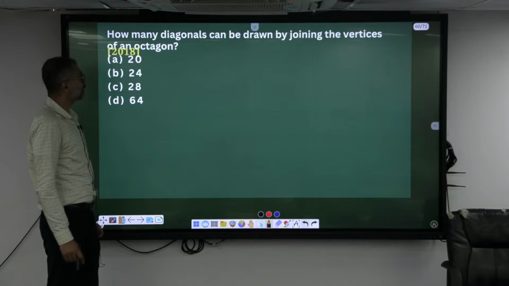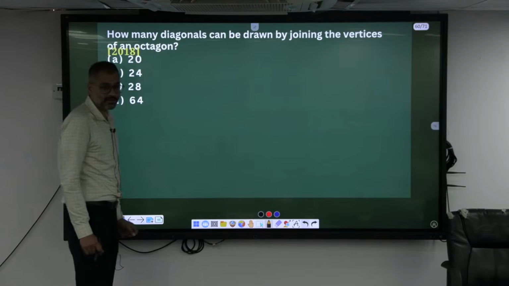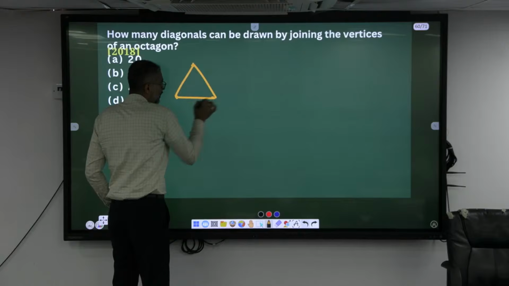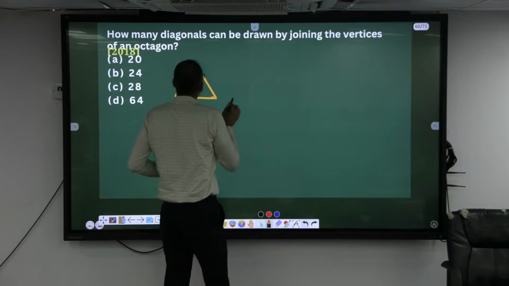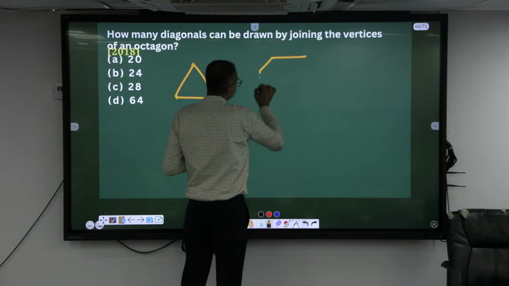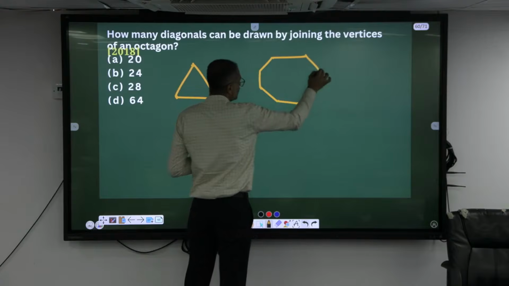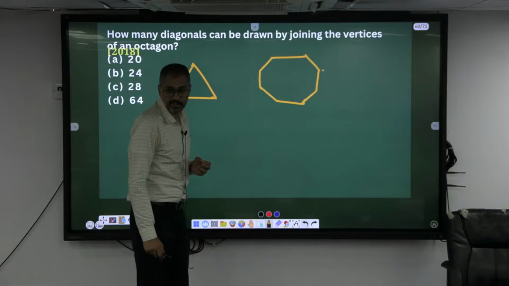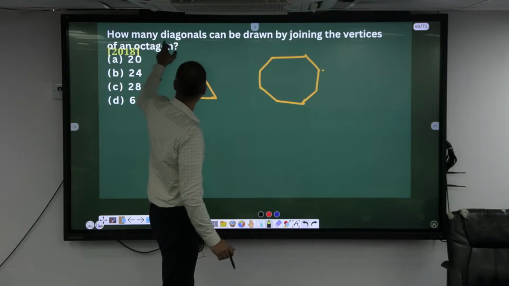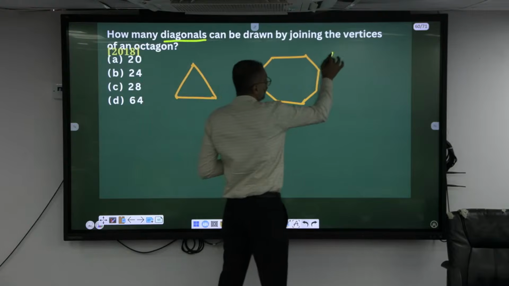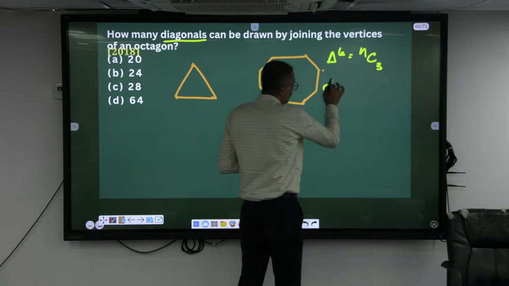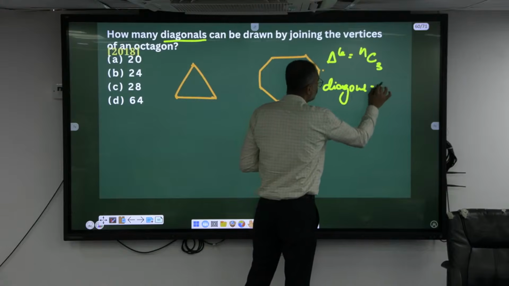How many diagonals can be drawn by joining the vertices of an octagon? Now look here. To draw a triangle, how many vertices are required? 1, 2, 3. Similarly, how many sides does an octagon have? 8 sides are there. To draw a triangle, it's always equal to NC3. Remember, the number of diagonals is always equal to NC2.